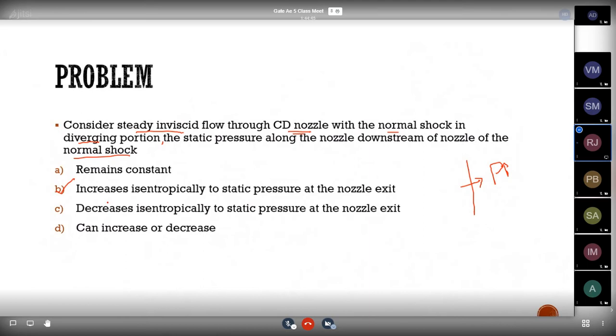They are telling that the normal shock is formed in the nozzle, and what will be happening normally, because of the normal shock, the static pressure will increase after the shock. That's why the static pressure is increasing after the shock. That is increased isentropically to the static pressure at the nozzle exit. Okay.